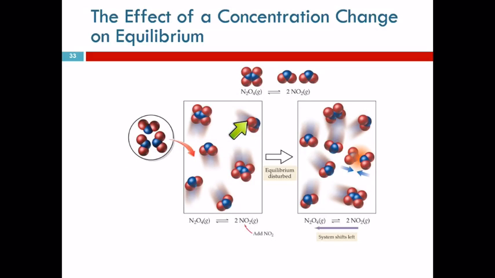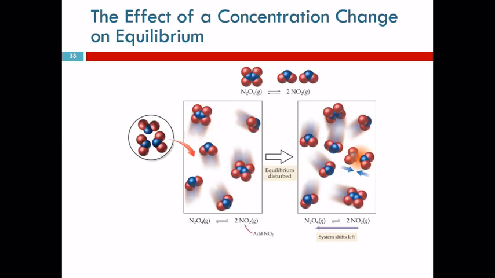Now there's a higher concentration of these little guys, and so they're going to react faster and create more of those reactant molecules, the N2O4, because they're going to run into each other more frequently. And so we see that the system has shifted to the left, meaning there's more reaction going towards the left than to the right. The concentration of this will increase.